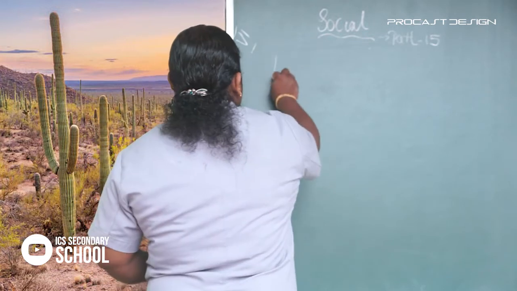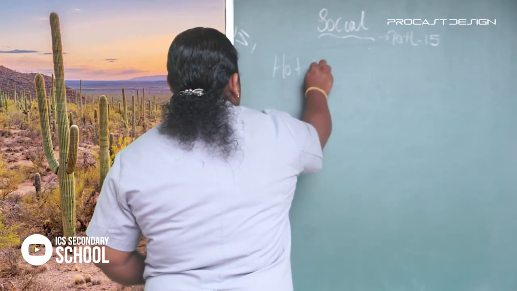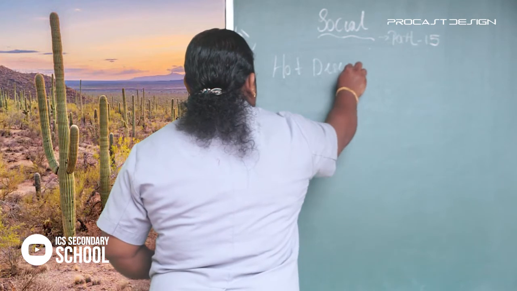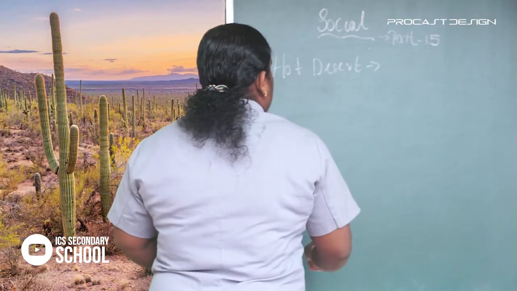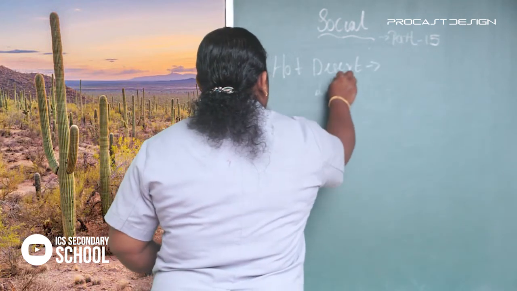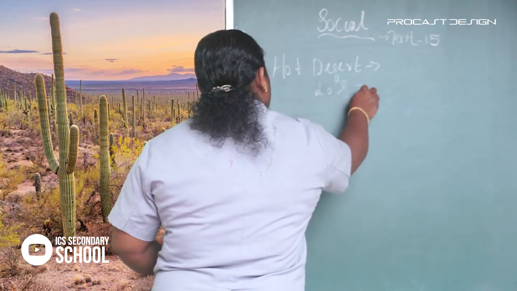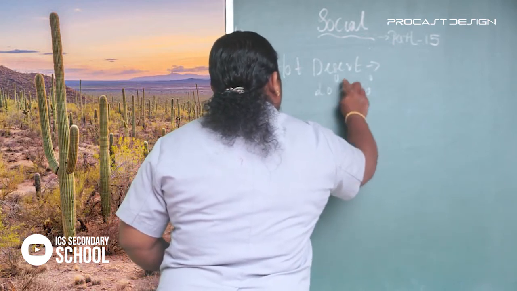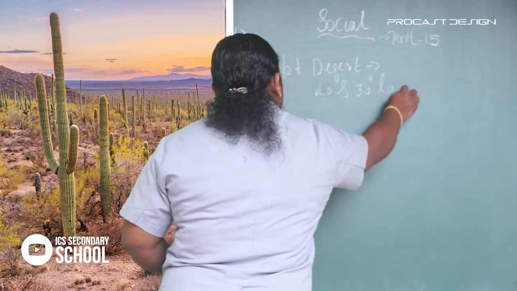Today we discuss in detail the hot desert. Hot desert is located between 20° and 30° latitudes.